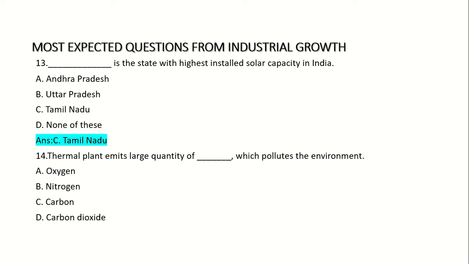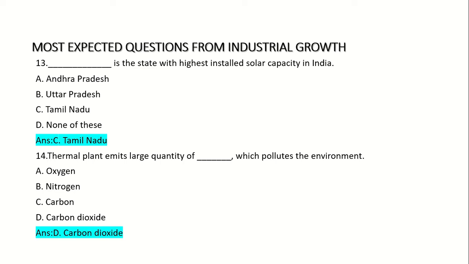14th question. Thermal plant emits large quantity of dash which pollutes the environment. Option A. Oxygen. Option B. Nitrogen. Option C. Carbon. Option D. Carbon dioxide. Answer. Option D. Carbon dioxide.